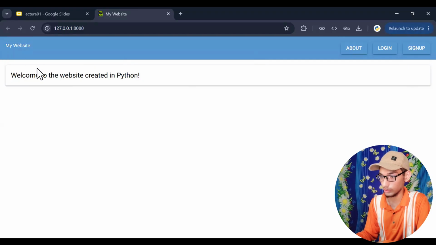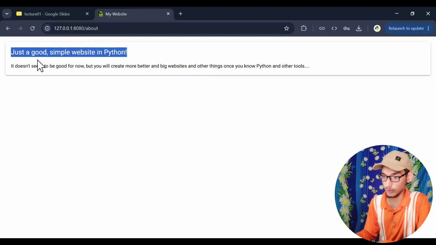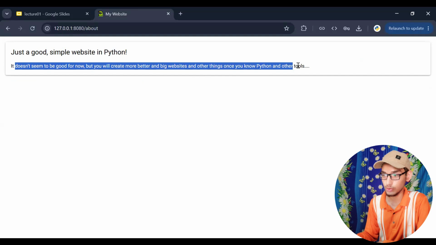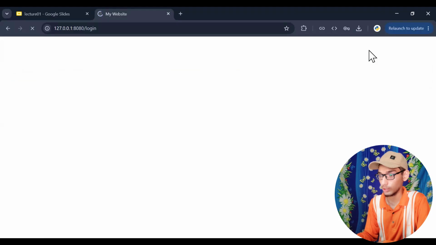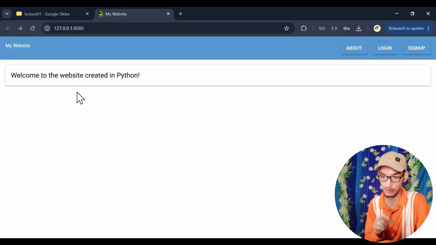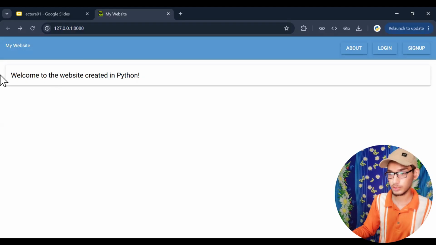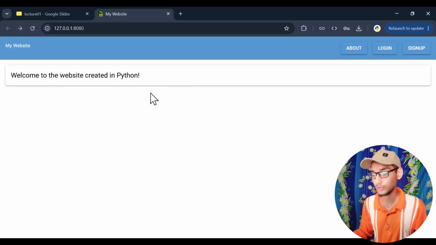About, and then about page, and we are just a good simple website in Python. It doesn't seem to be good for now, but you will create more better and big websites and other things once you know the Python and other tools. So keep learning Python, and at the login, this is login page. At the sign up, this is sign up page. The functionality of logging and signing up needs a lot of things and some bit of time. And I want to end this video now.